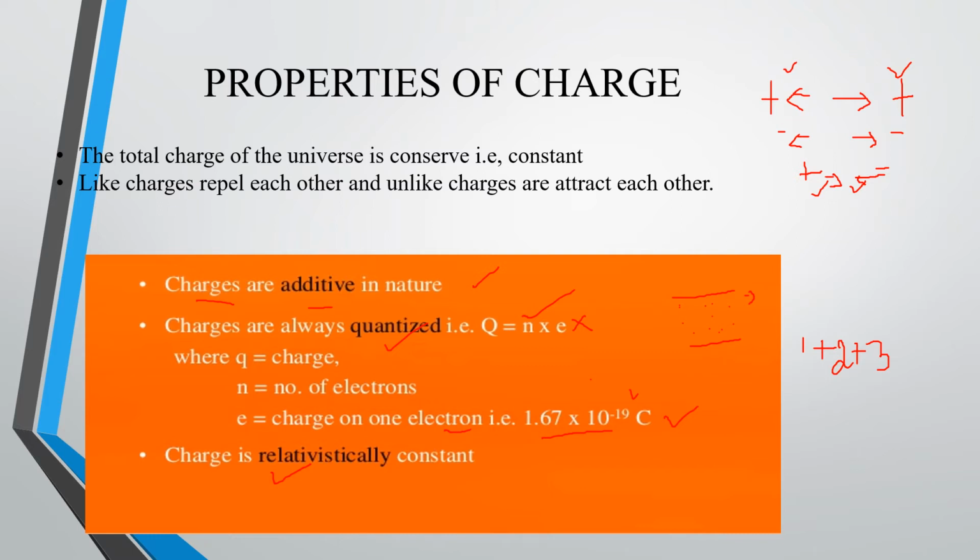And the third one is that charge is relativistically constant. That means how much charge it is actually giving, that much charge you will get. So that means it is constant. That is equal to how much charge the electron has which is attracted towards the proton. That means the number of electrons, say 5, will give an equal number of attractions to the proton. So it is conserved, right?